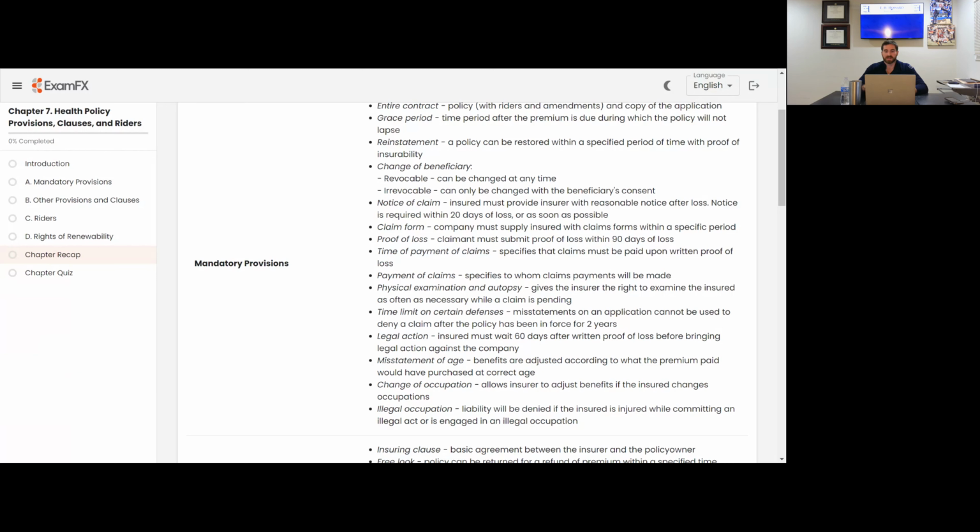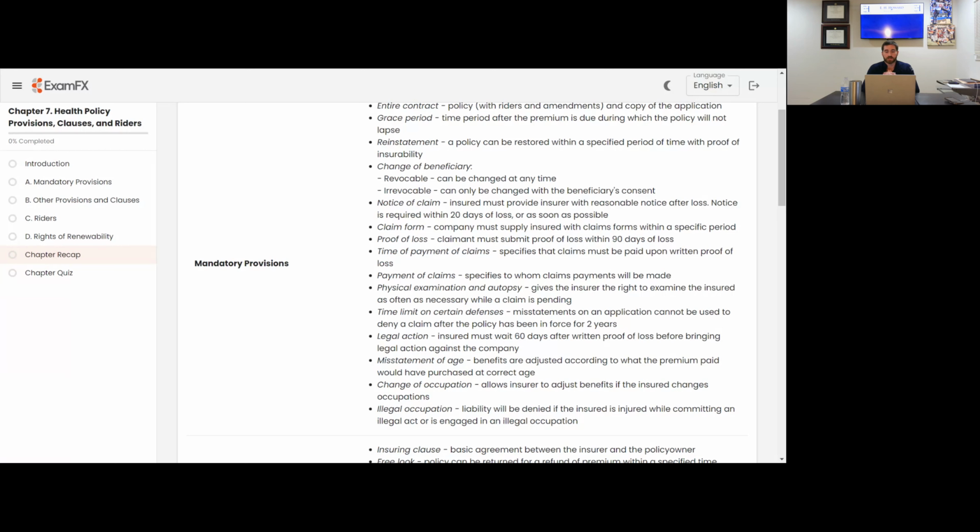Physical examination and autopsy gives the insurer the right to examine the insured as often as necessary while a claim is pending. Time limit on certain defenses. Again, this is kind of the incontestability aspect from the life insurance policy, where misstatements on an application cannot be used to deny a claim after the policy has been in force for 2 years. So with incontestability, you have 2 years for misstatements on the application, and it works the same way with health insurance, but they just call it the time limit on certain defenses. So really think about the incontestability aspect of life insurance. You have 2 years, after which they can't deny a claim due to misstatements or misrepresentation on an application.